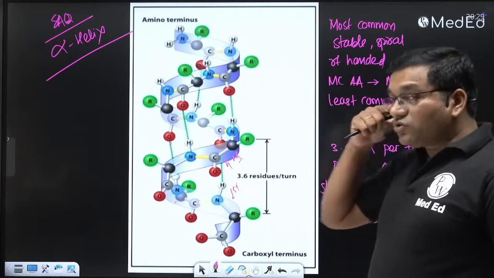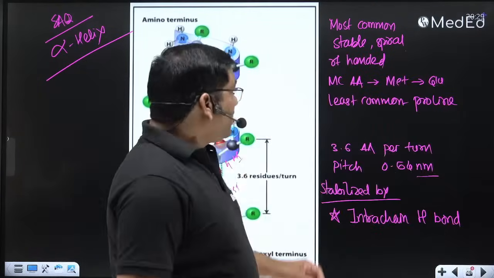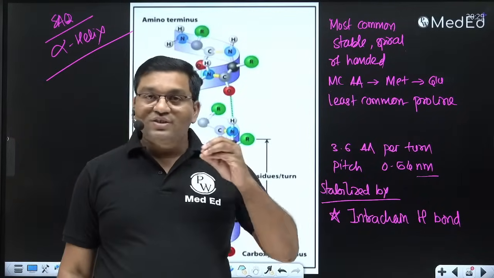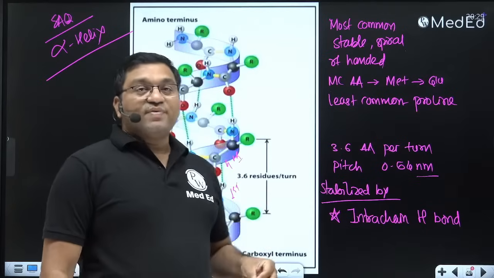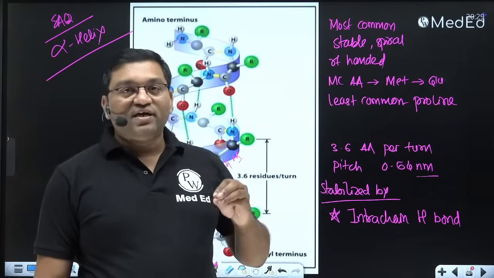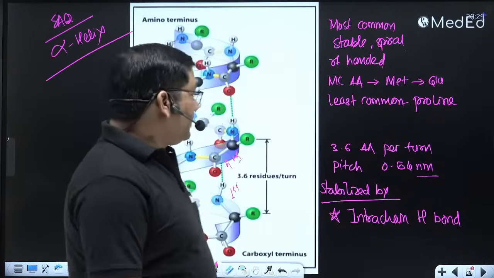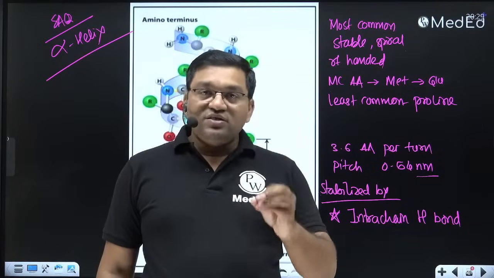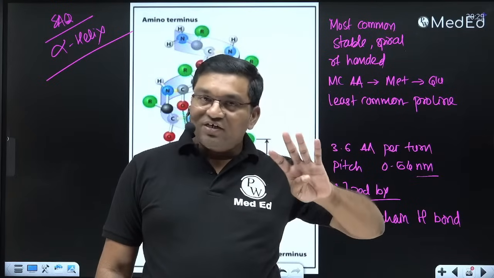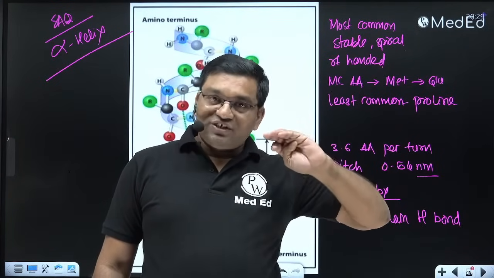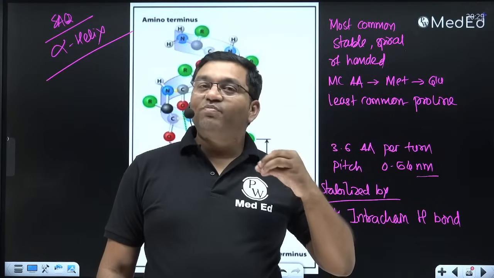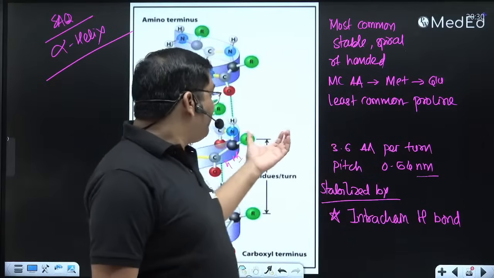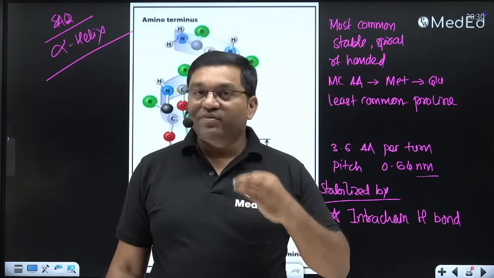The least common amino acid is proline, and the amino acids which disrupt the alpha helix include proline, glycine, and a series of acidic amino acids and a series of basic amino acids. An example of alpha helix is in the hemoglobin molecule. Hemoglobin is a quaternary structure, but each chain of the hemoglobin has primary, secondary and tertiary structure. So alpha helix is important in the hemoglobin and myoglobin structure.